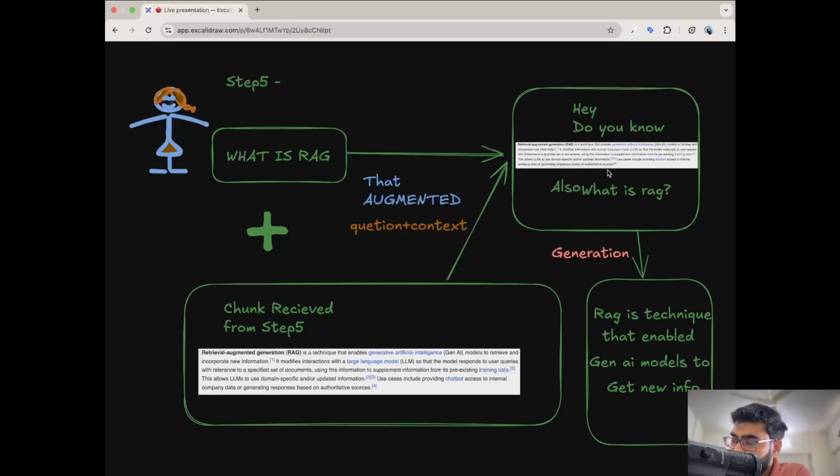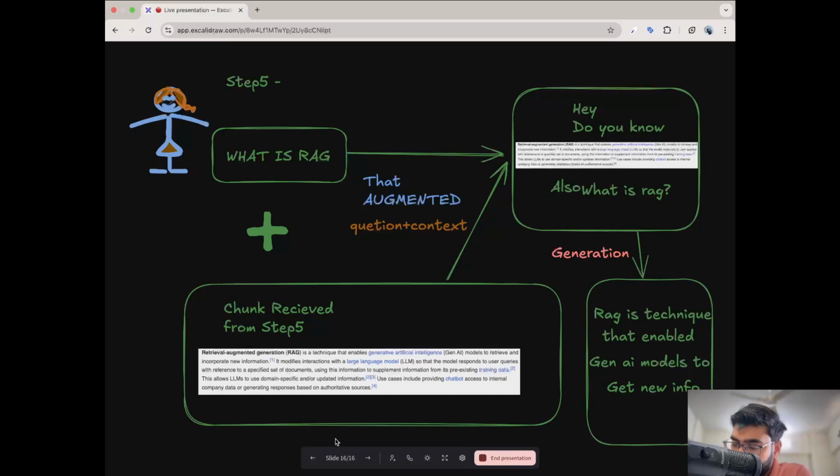When we send it to the LLM, it will take this content, take this question and analyze it, and it gives you an answer. What will it give you? It will give you that, okay, RAG is the technique that enables, whatever question you have asked, to search in this document and give you an answer. So this is the whole step.